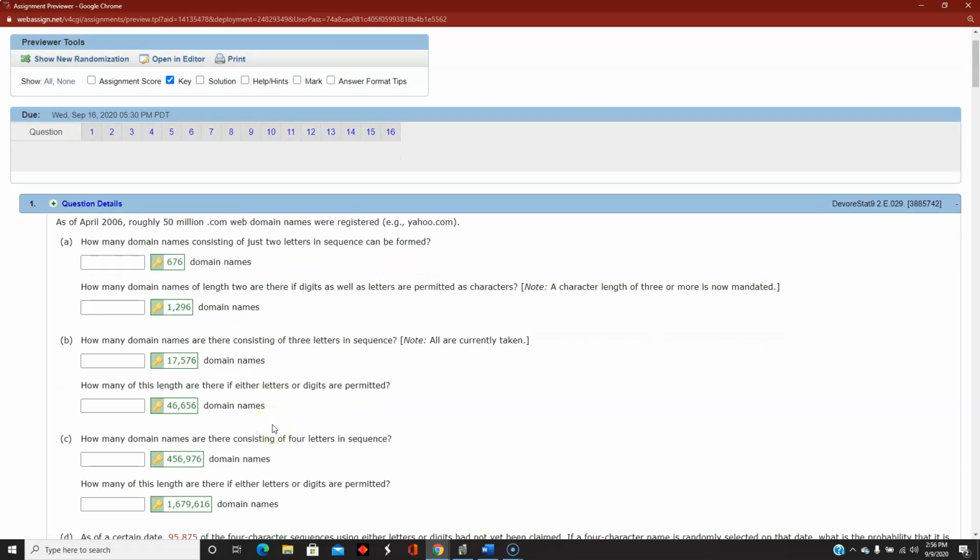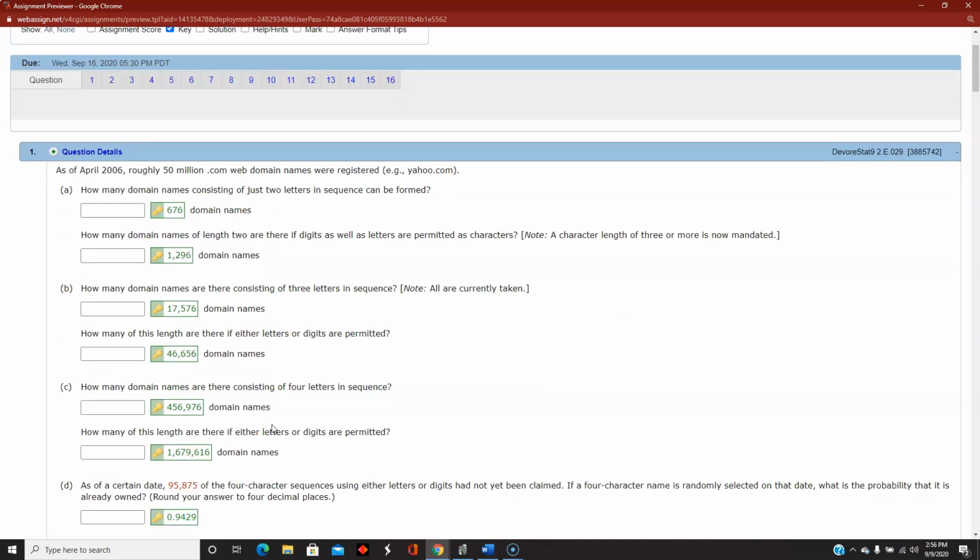And they go through several different scenarios involving this. They end up with how many you could do with 4 letters if you're able to use letters and digits. So if I can use letters, that's 26 things, and if I can use digits, that's another 10 things. So there's 36 different symbols that could be used, and we're doing 4 of them at a time.